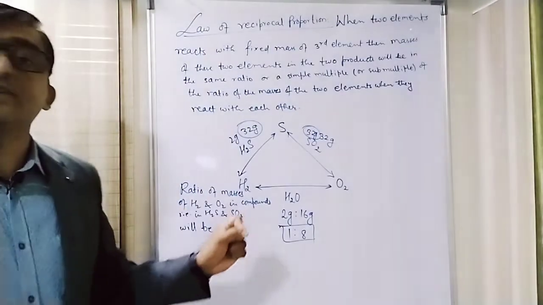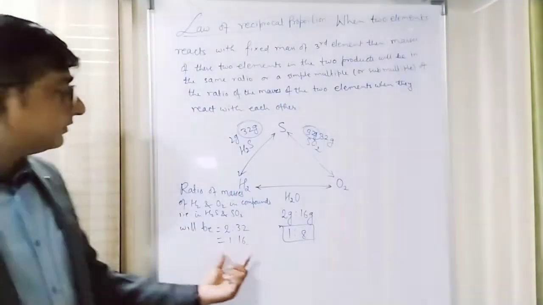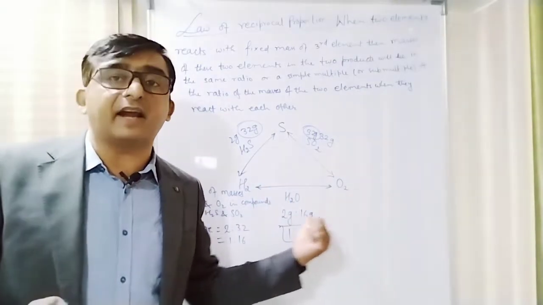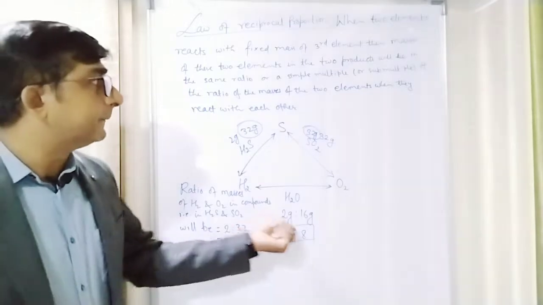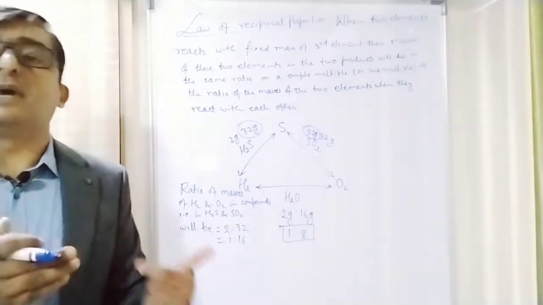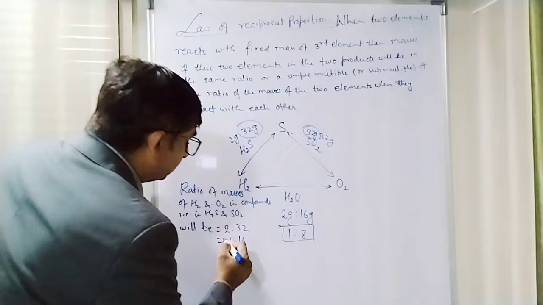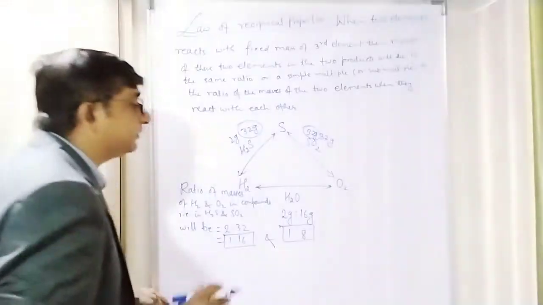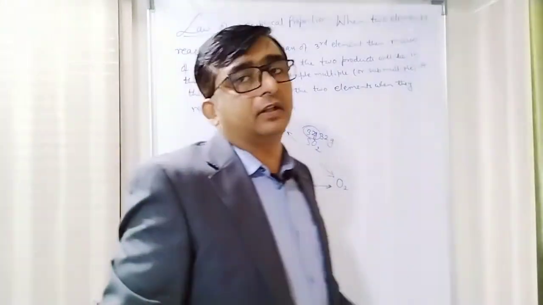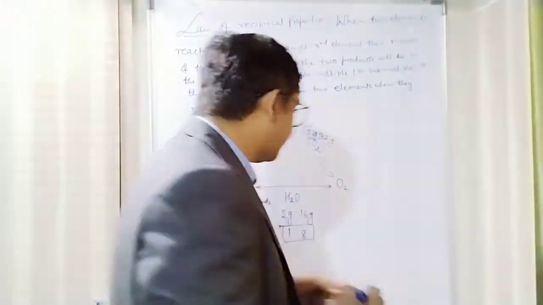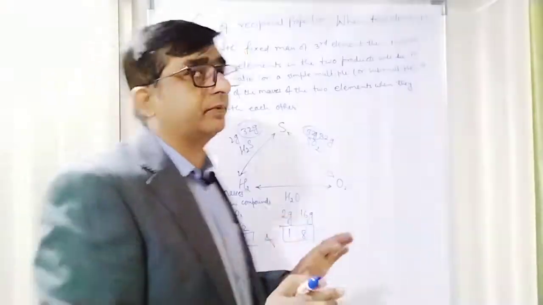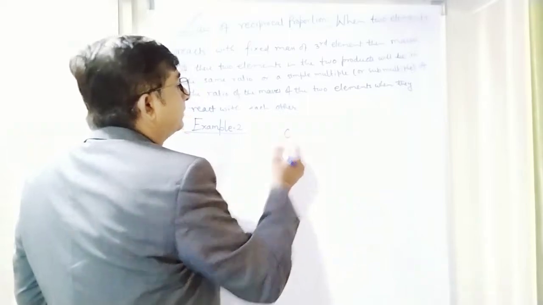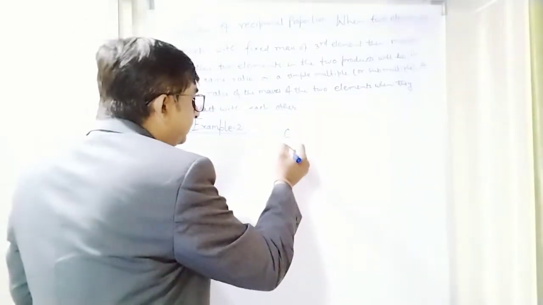The law is also stating the same thing, that you will always have either the same ratio of the masses of hydrogen and oxygen when they react with each other, or a multiple or sub-multiple of the mass ratio. So 1:16 and 1:8 that we are getting here prove the law. We'll see one more example. Let's take carbon. Carbon is reacting with oxygen.